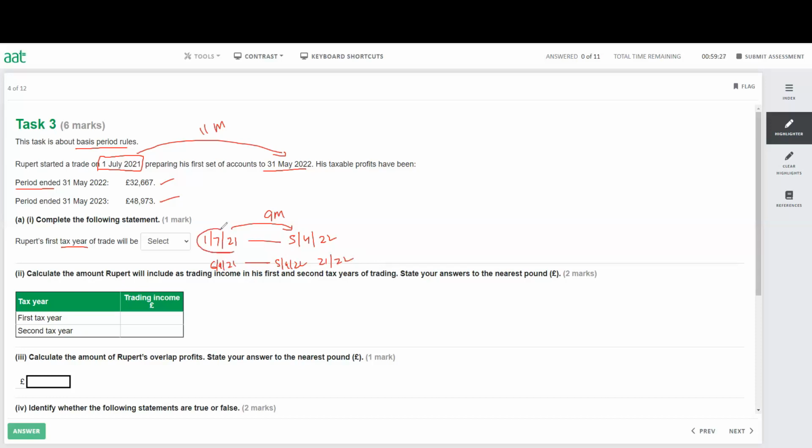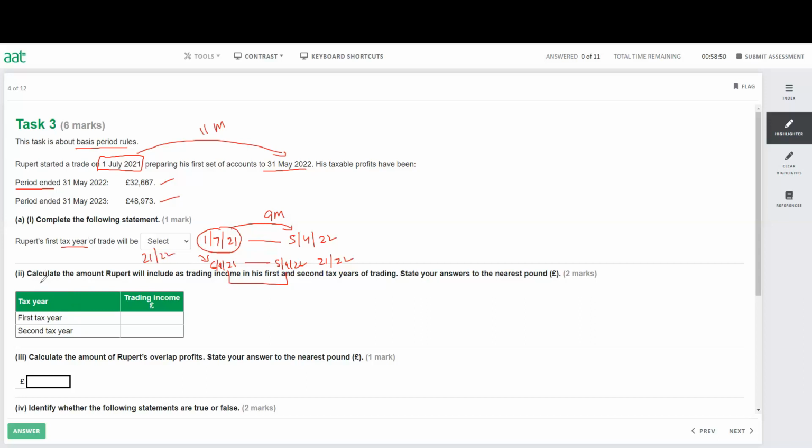So if I start my trading on 1st of July, after 6th of April, I fall in tax year 21 and 22. Even if I started in August, September, October, November, December, it doesn't matter, because between this period, 6th April 21 to 5th April 22, anytime I start my business, I'll fall in tax year 21 and 22. So this will be tax year 21 and 22.